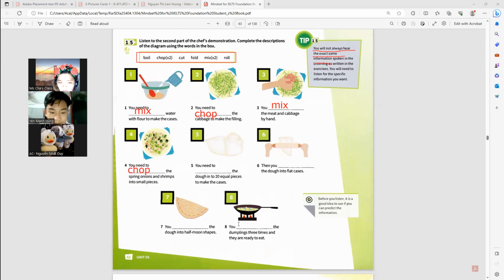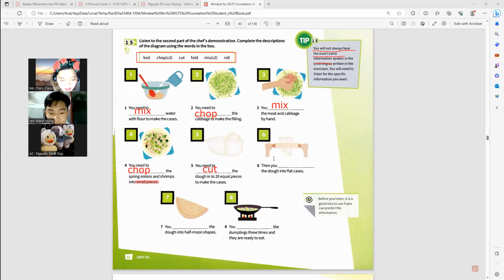So that's your clue, the words small pieces, meaning it's chopped. How about number 5? You need to cut the dough into 20 equal pieces to make the cases.